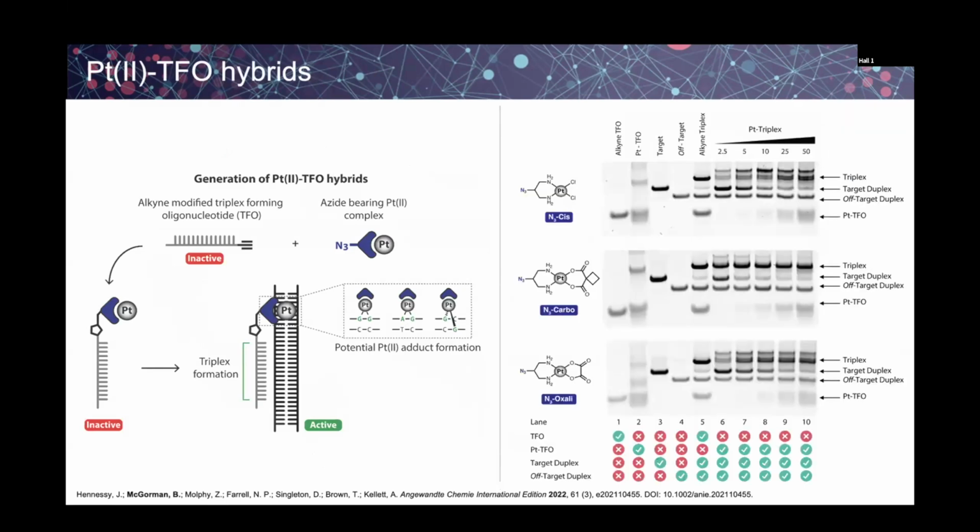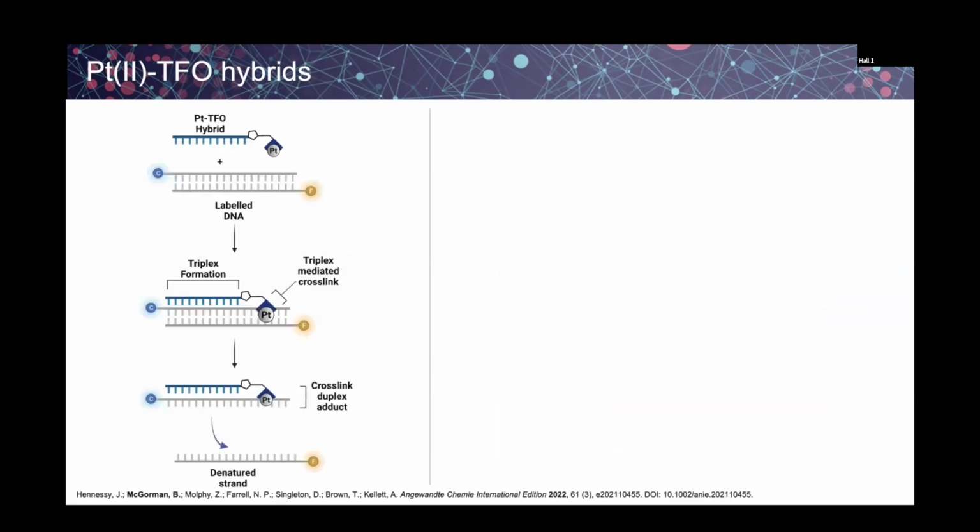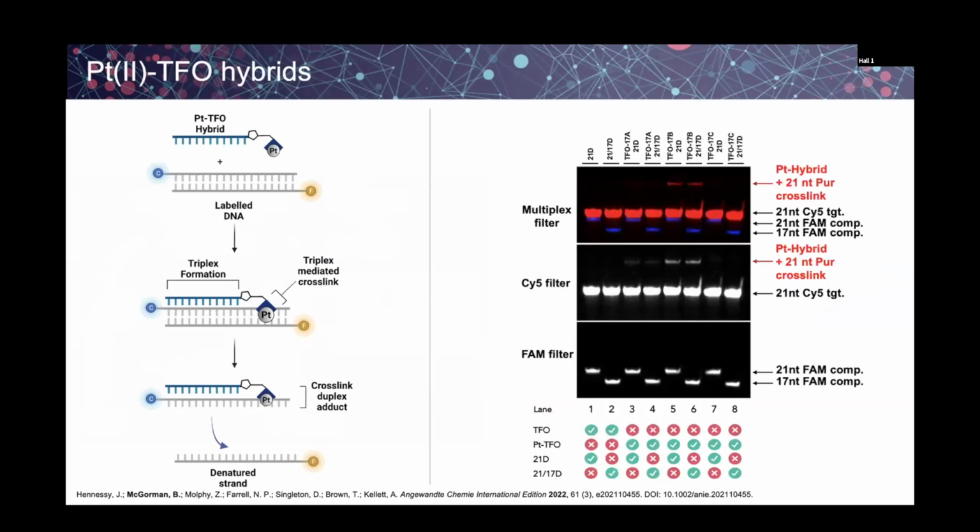We looked initially at whether they formed stable triplexes, and whether they were specific to the sequence, or did the platinum cross-link with other DNA sequences? We can see it's only the target duplex with which they form triplexes, and these higher order bands are indicative of platinum adducts. But to form more understanding of what the platinum was doing, we then labeled the DNA with different fluorophores, so we could analyze each strand of the DNA independently. So we labeled one strand with Cy5 and the other with FAM. We allowed triplex formation and the platinum adducts to form, and then we denatured them, so we could see only the strand with the platinum adduct remained. And it's this Cy5 labeled strand for this TFO, which showed that this is the strand with which the platinum is cross-linked, while the FAM labeled strand can travel through the gel.